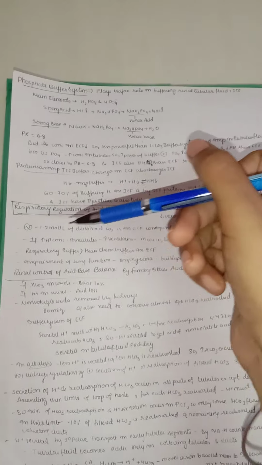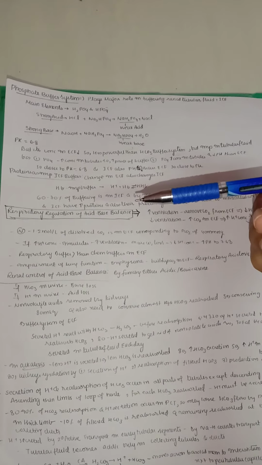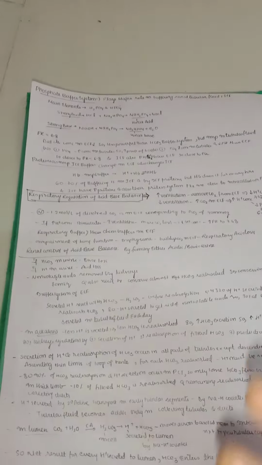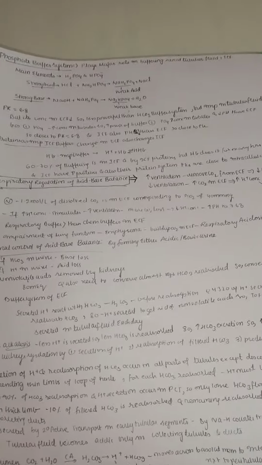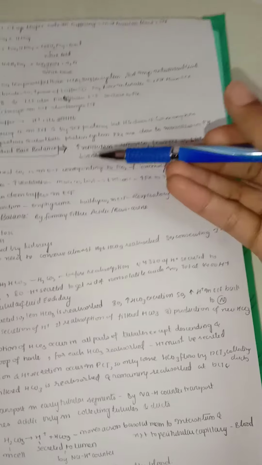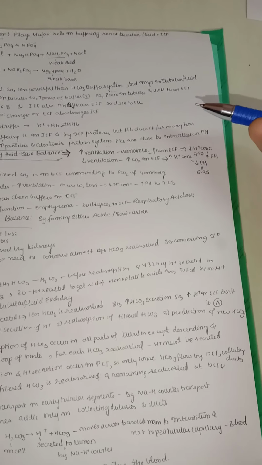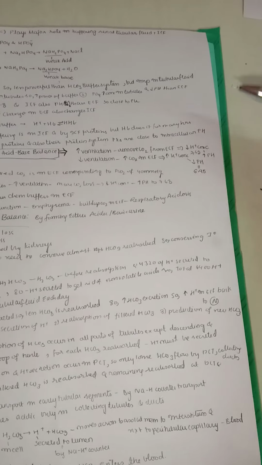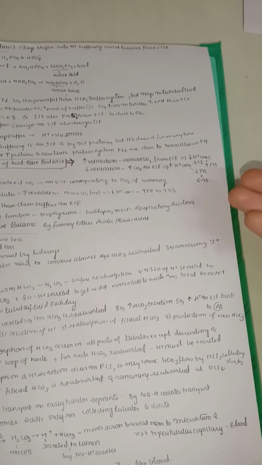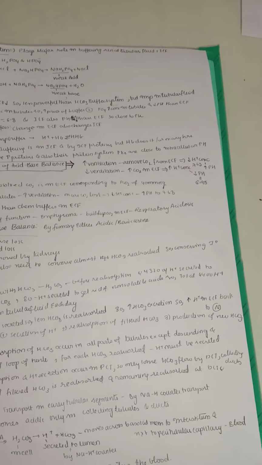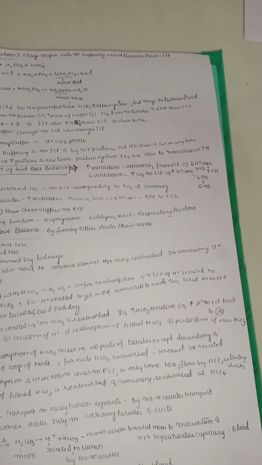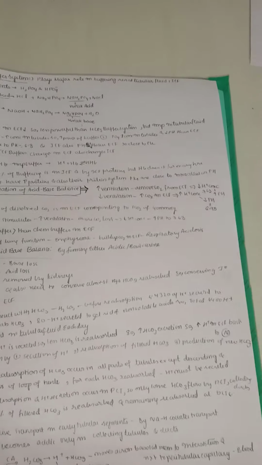Now let us see the respiratory regulation of acid-base balance. We are going to look in detail at how the respiratory system controls acid-base regulation. Whenever there is higher ventilation, you are removing more carbon dioxide from the extracellular fluid. That means the hydrogen ion concentration is decreasing, and it leads to respiratory alkalosis.